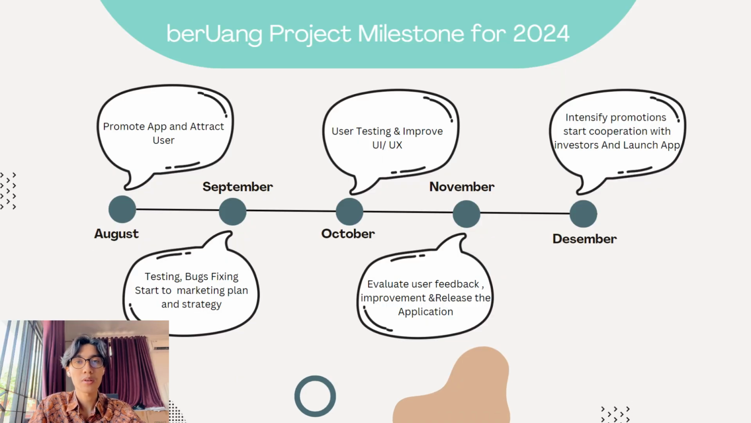This is the milestone timeline for the berUang project in 2024. In August, promote the app and attract users to generate initial interest and build our user base. In September, focus on testing and fixing bugs while initiating our marketing strategy for a wider rollout. In October, conduct user testing and improve the UI/UX to ensure the application is user-friendly. In November, evaluate user feedback, make necessary improvements, and release the application, refining it based on real experience.